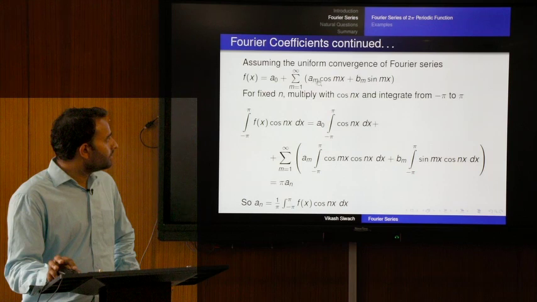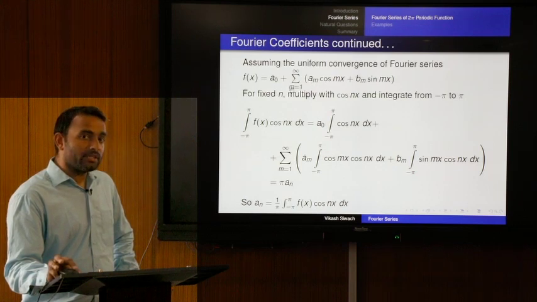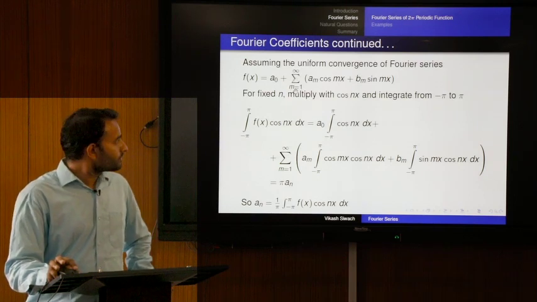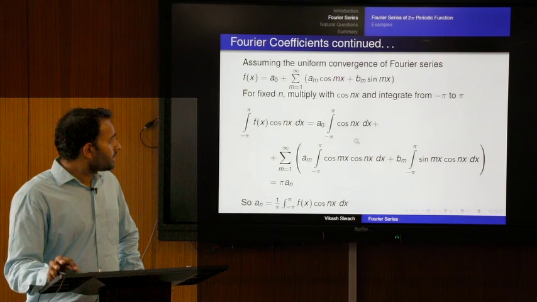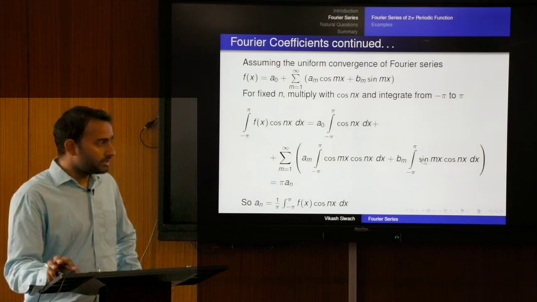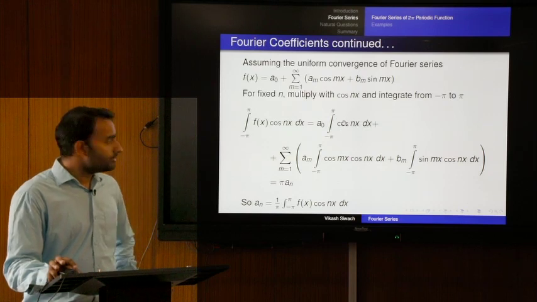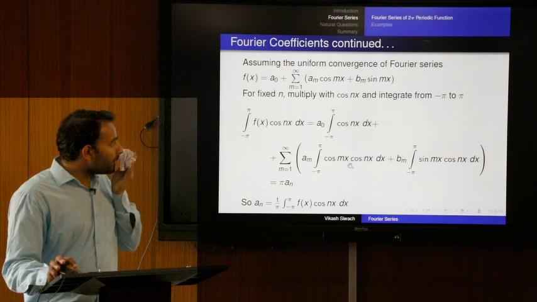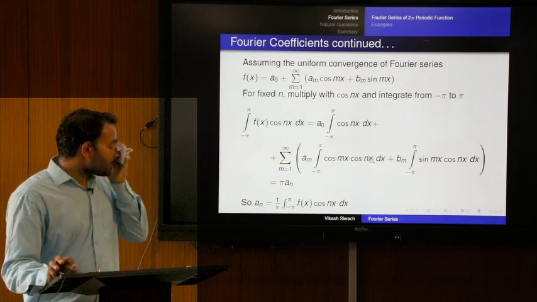Here I have used m instead of n, but the output is the same, since the values of n vary from 1 to infinity, and here the values of m vary from 1 to infinity. So, this integral is 0. This integral is also 0: sin and cos, if they are different, then for all values of m and n this integral is 0. This is also 0 for the cos function of any frequency, and this is also 0 except when m and n are the same.